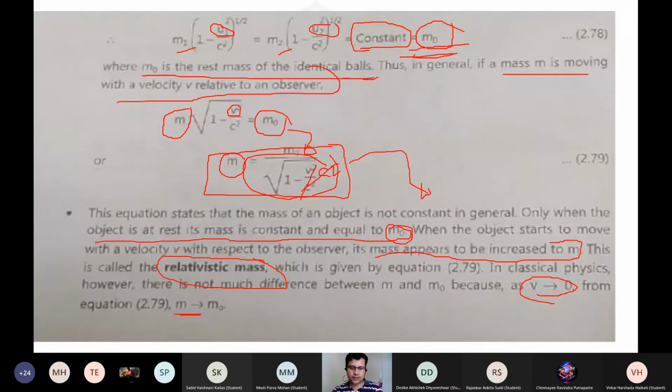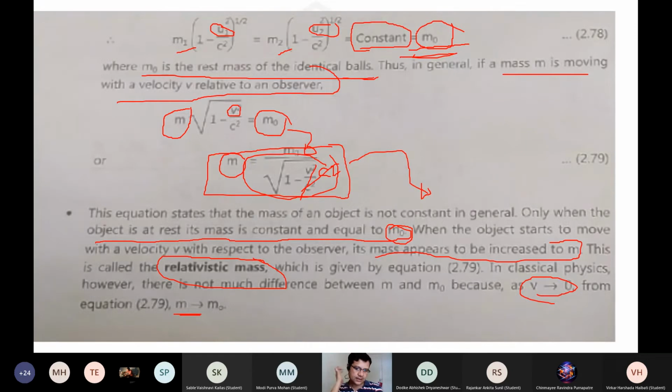What I want to conclude here is that the rest mass, the classical mass that the observer generally sees, is not the same as the relativistic mass, the moving mass. It differs, and it totally depends upon the velocity with which that particular mass is moving. That is why we call it the relativistic mass.